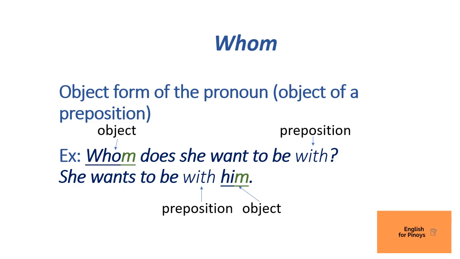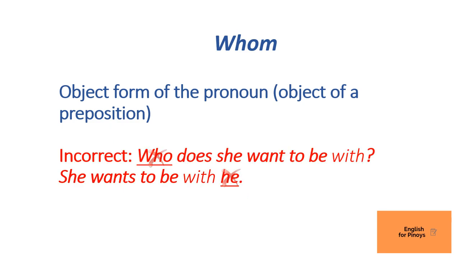That is your tip. All right, now let's say instead of whom, we use who for that question. Who does she want to be with? Of course, if you don't want to use that, then you're going to answer with the subject. She wants to be with he. Is that correct? Of course not. You're going to answer, she wants to be with him. Therefore, the question word there should be whom and not who. So I hope that's clear now.